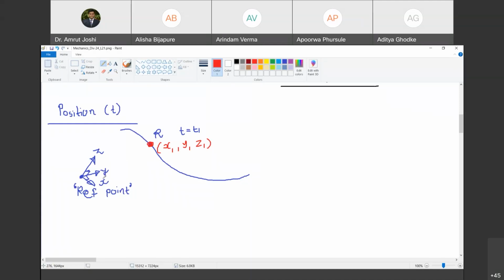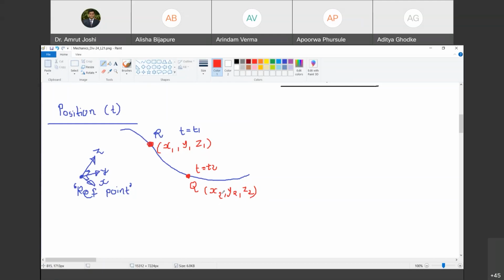Absolute position is nothing like that. Are you with me? Yes, sir. Okay. Now let us take at time t equal to t2. This object was occupying this position. I will call it point Q. Are you with me? Yes, sir. And the coordinates of Q will be different in general than x1, y1, and z1. Do you agree with me? Yes, sir. So I am going to call these coordinates x2, y2, and z2. So therefore, keeping track of these x, y, z coordinates of a body gives me the idea of the position of a body at a given instant of time.